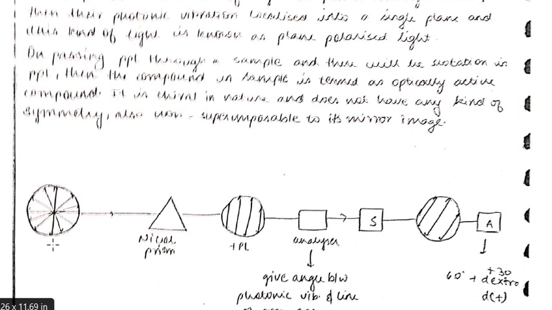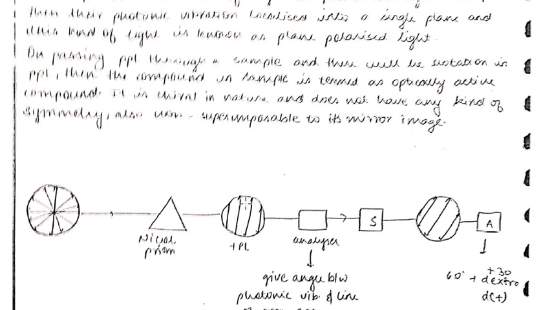So the photons have vibrations in each and every plane. If this light, whether from a natural source or a man-made source, is allowed to pass through a prism known as a Nicol prism, the photonic vibrations which were earlier present in various planes are localized into the same plane.